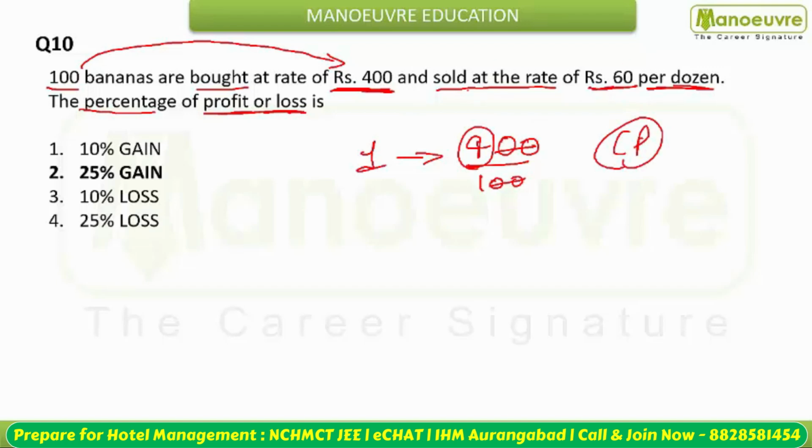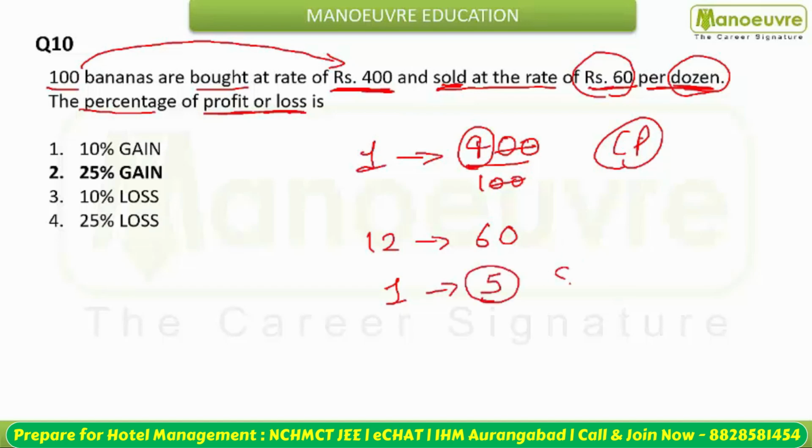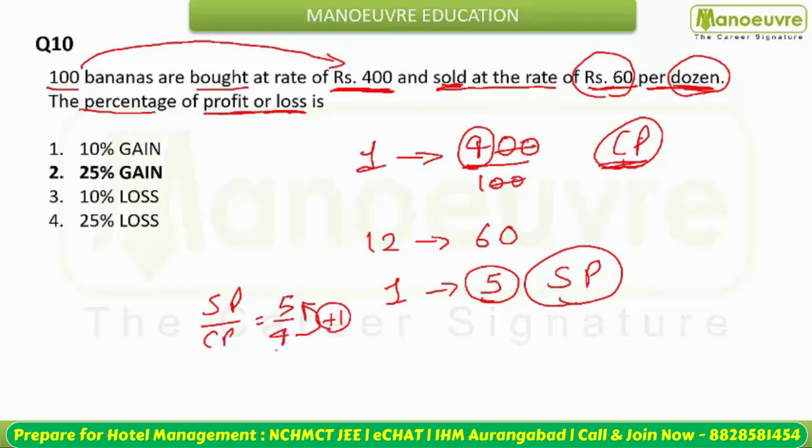And it is sold for rupees 60 per dozen. One dozen has 12 bananas, so 12 are sold for rupees 60. That means one is sold for rupees 5. This is your selling price. You have the selling price and the cost price, and you can compare them. Selling price by cost price is 5 by 4. That means your selling price is 1 extra than your cost price. So your profit percentage is 1 by 4 into 100, which gives you 25% gain.